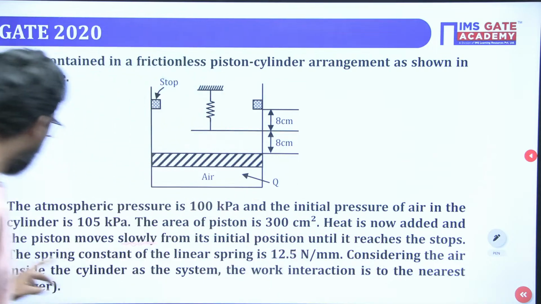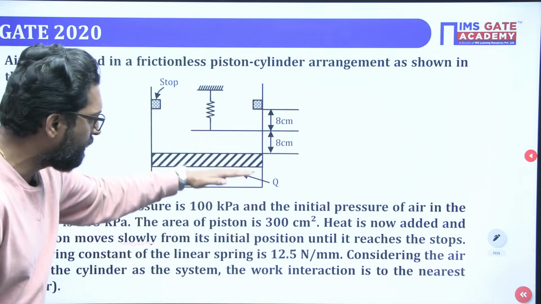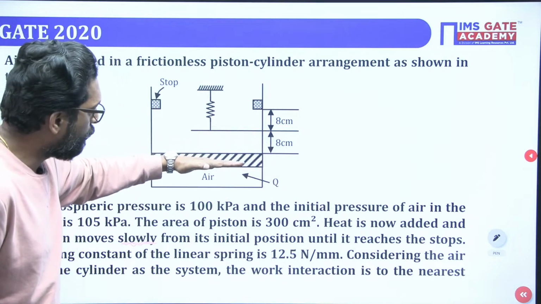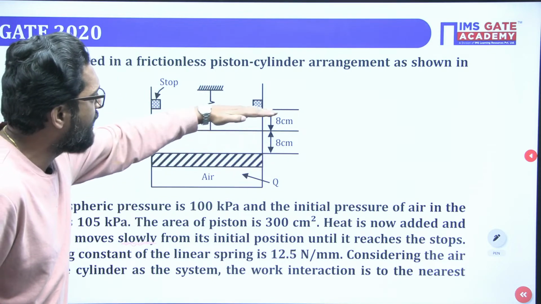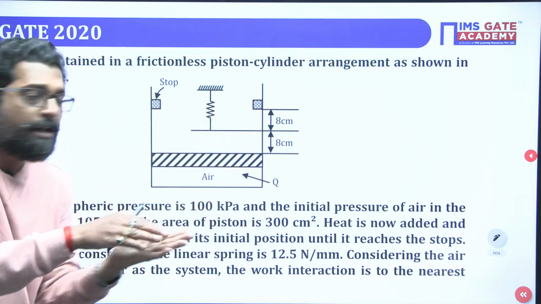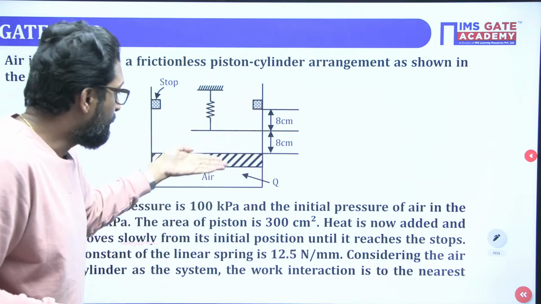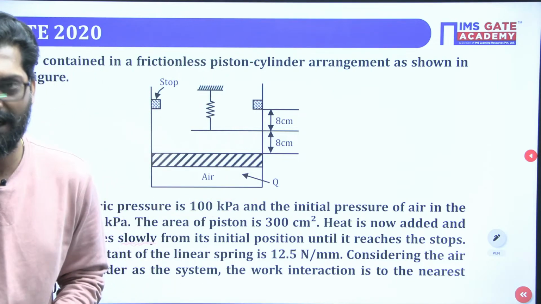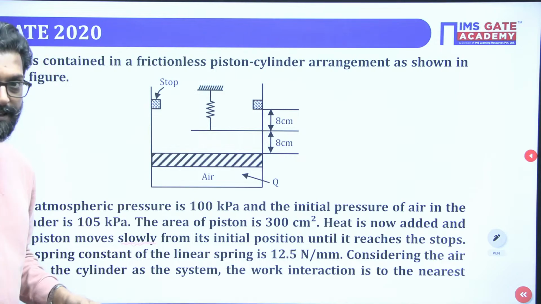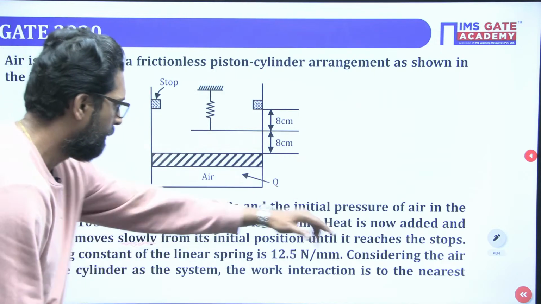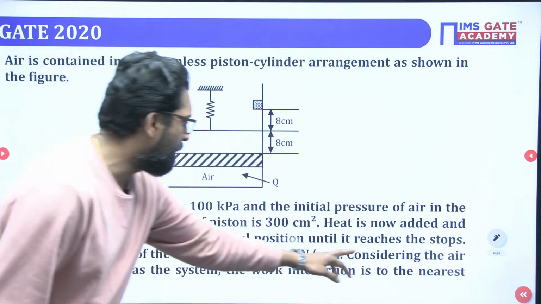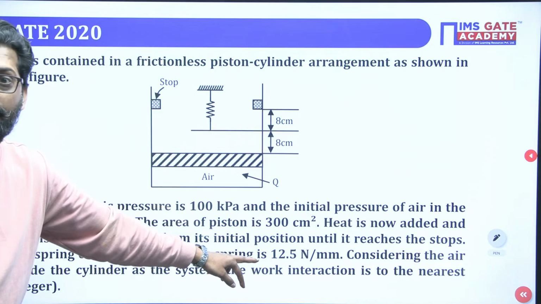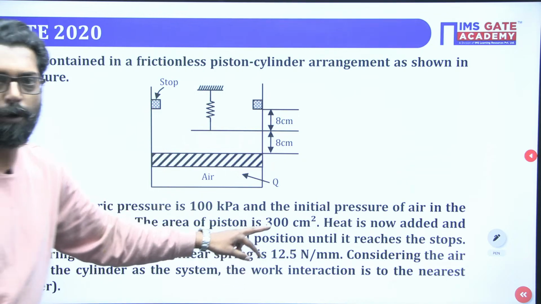Now, heat is supplied to the piston slowly from the initial point until it reaches the stops. That means you supply the heat and the piston will move up and finally touch the stops. And what is the function of the stop? The piston wants to move up but the stops don't allow it to move further. Correct, Papaji, for a reversible process entropy generation is 0. Now, the spring constant K is a linear spring. Yes, Rahul, correct. Entropy generation is 0.